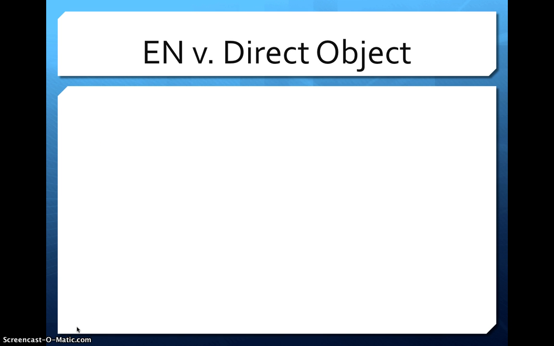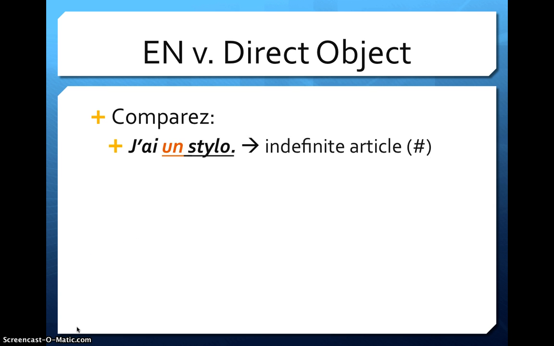Now we are going to pause here just to harken back to the glory days of Français 2 when we first learned object pronouns. And we learned direct object pronouns. Alright, so we want to compare 2 things. Take a look at this sentence. J'ai un stylo, which includes an indefinite article, and it's also a number because un means 1.